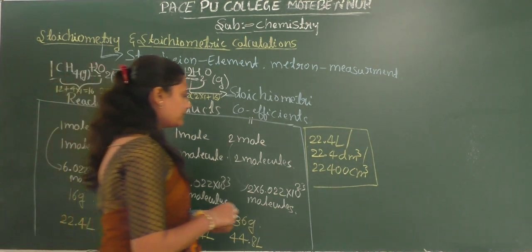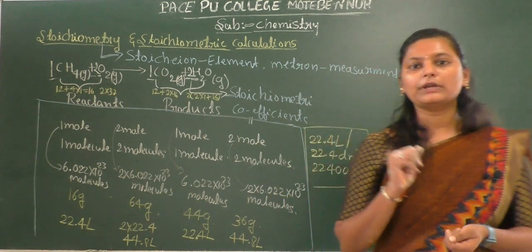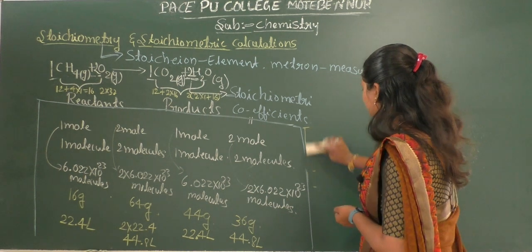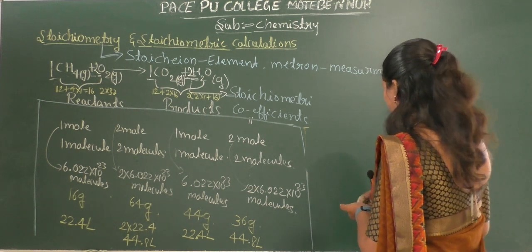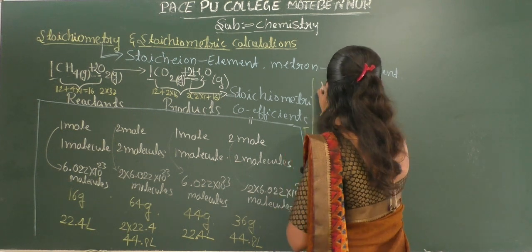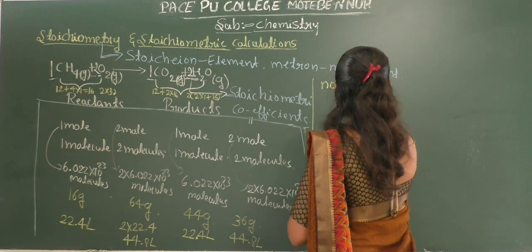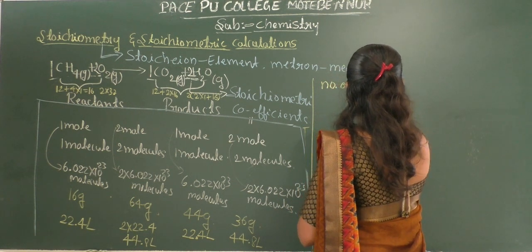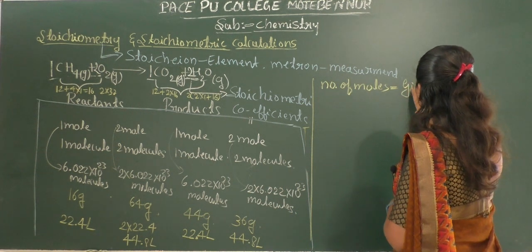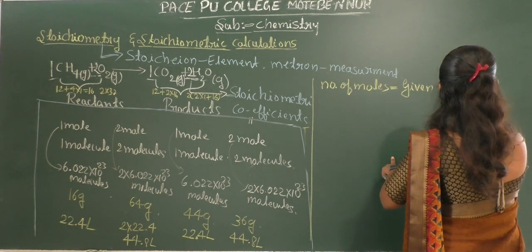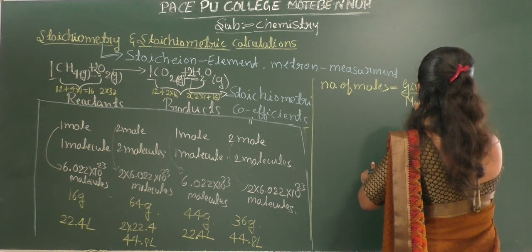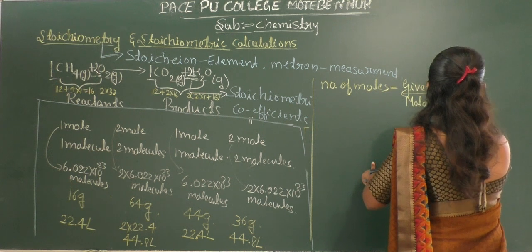So next, here we have to remember 2 important formulas. The first one is number of moles is equal to given mass divided by molar mass.